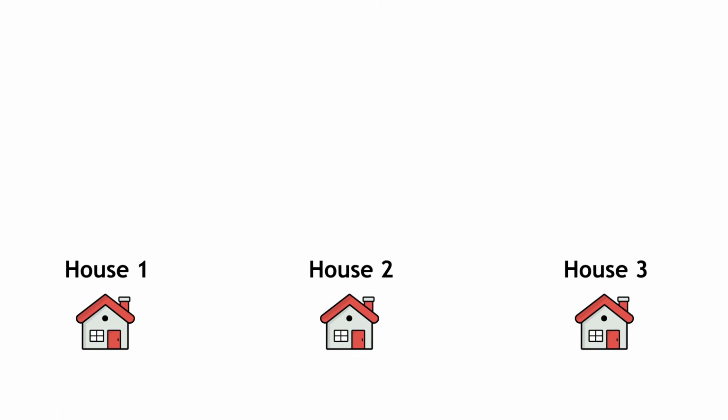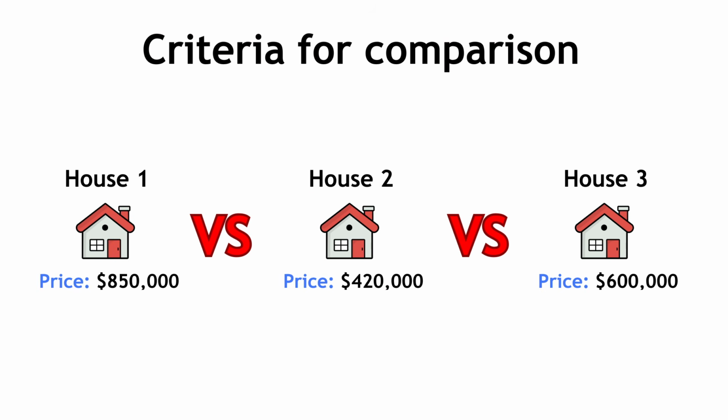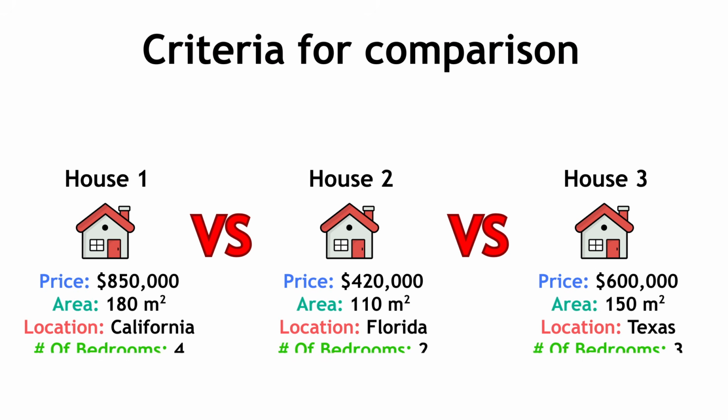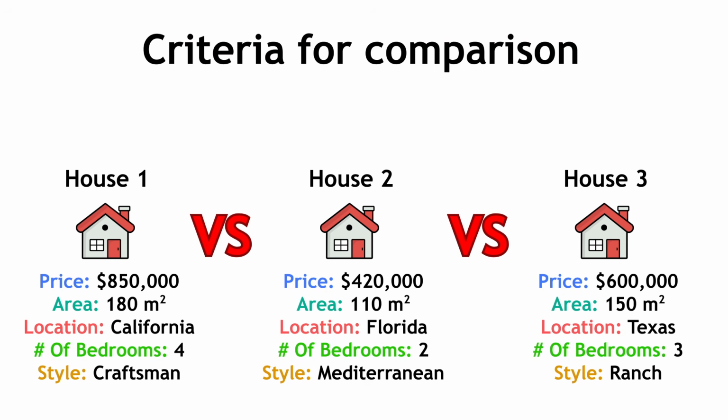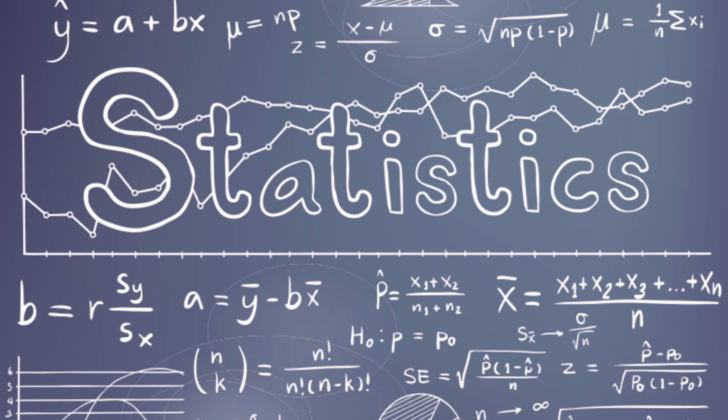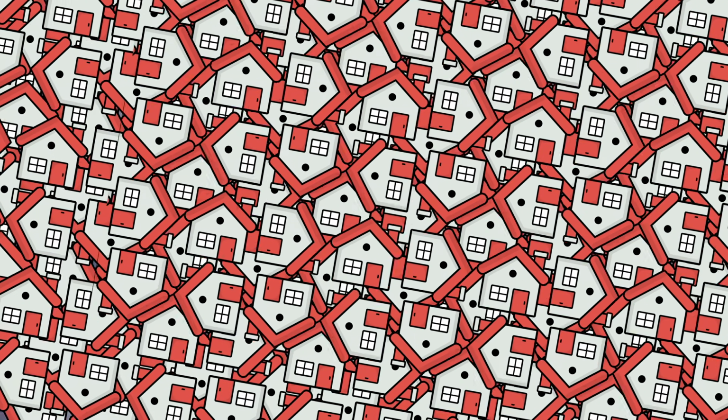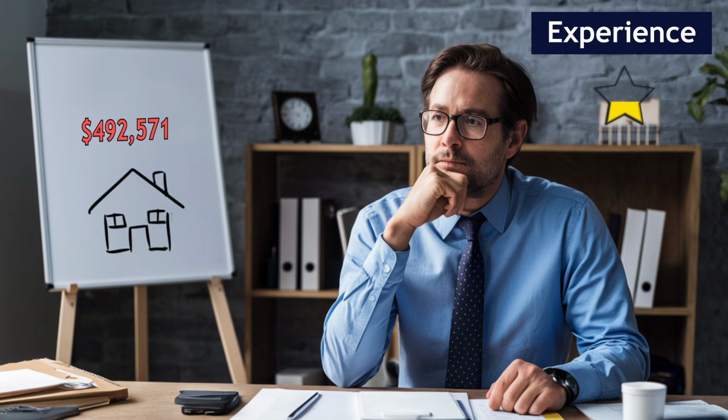However, there have to be some characteristics to compare with each other. For example, the size of the house in square meters, the location, the number of bedrooms, and the style. Here is where statistics come into play. The more examples are taken into account, meaning the more experienced broker deals with the work, the more accurate would be the approximation. AI house price prediction would have similar logic.